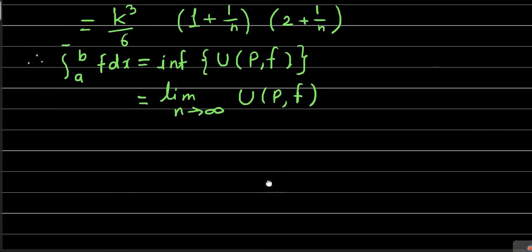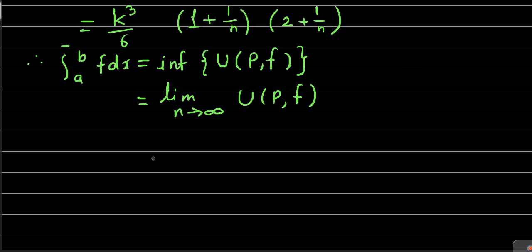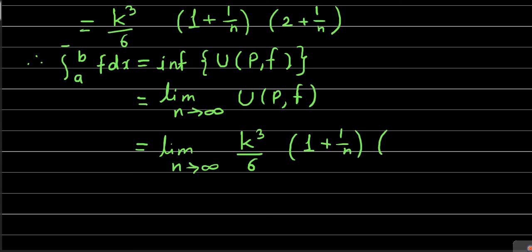So this is equal to limit as n tends to infinity of k cube by 6 into 1 plus 1 by n into 2 plus 1 by n. As k is independent of n, this k cube by 6 is independent of the limit, so it will be as it is, k cube by 6.